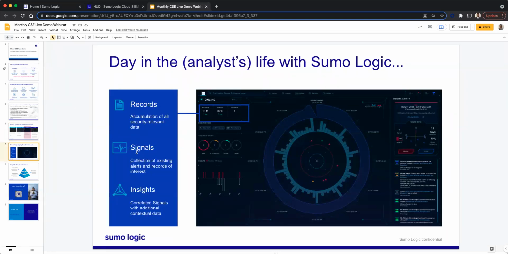One is the records, signals, and insights. The records are similar to the total number of logs, events, etc. which come into the platform. These records give rise to signals, and the signals in turn give rise to insights. Most platforms stop at the signal level, whereas we automatically correlate the signals to provide you insights, which we will see as part of the webinar today.